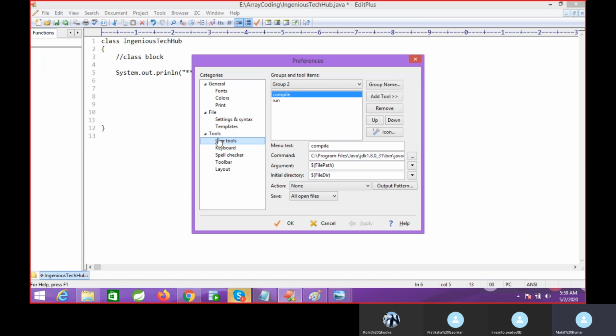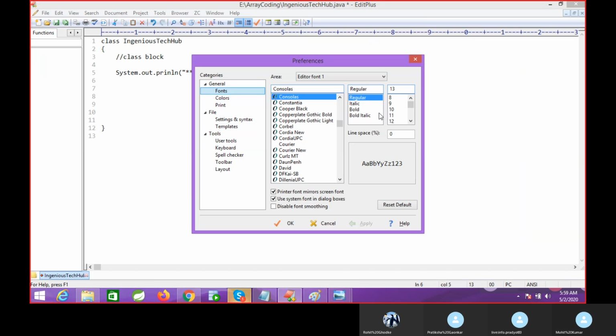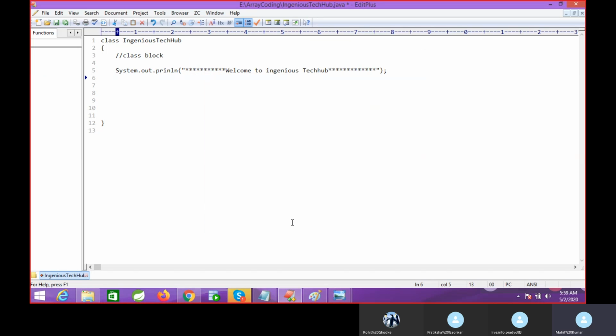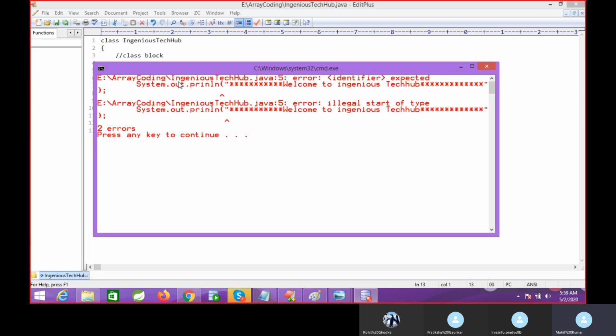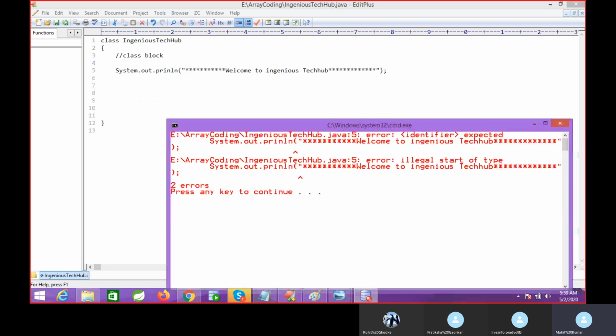Okay, I'm just trying to increase the font size so it looks a little bit good. Actually some color will also come, but I need to check the settings. I think it did not increase the font. Okay, leave it. Now I'm going to compile this code. I am not able to compile. You can see I'm getting some error. Okay, let's see what the error is.